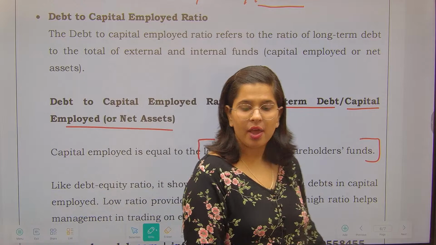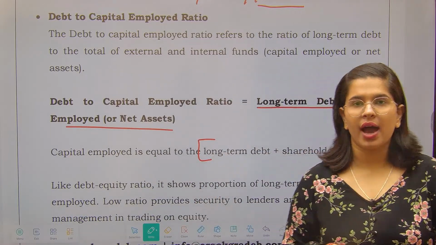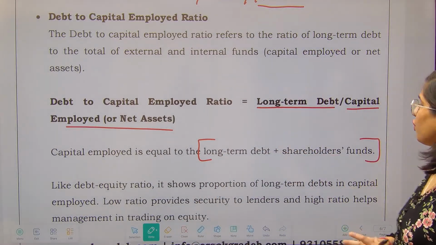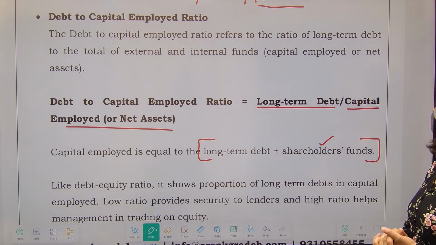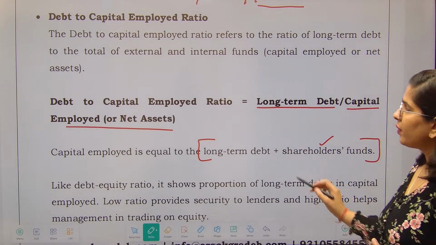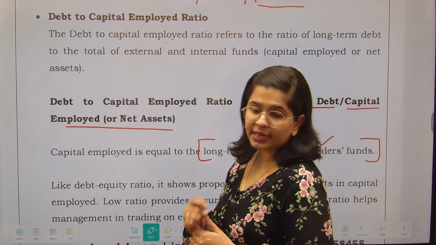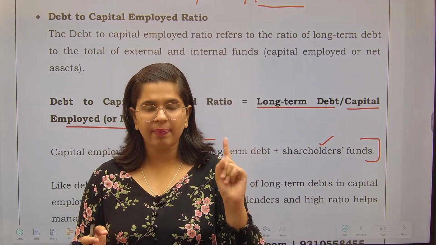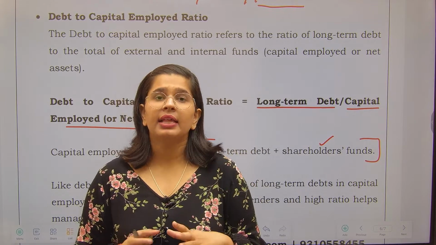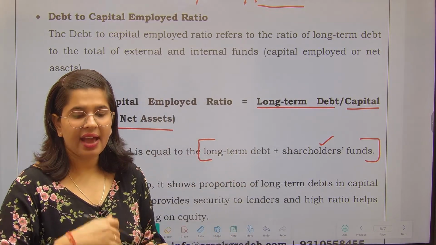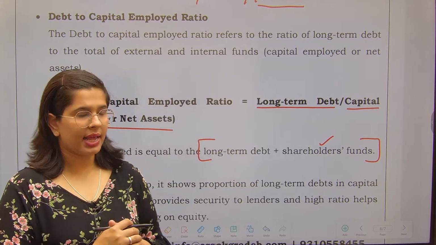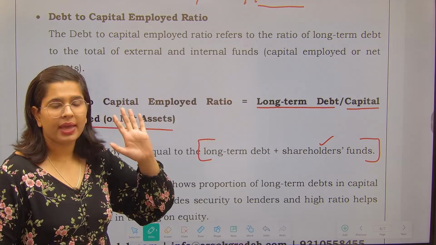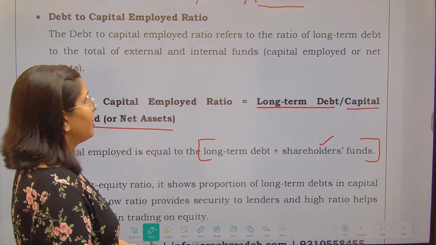This means, what are the total funds you have? In the debt equity ratio, we just included shareholders fund, right? But here we will be including long term debt also. So what is the total funds we have? Long term debt plus shareholders fund, right? This is the total capital we have employed in my organization and I will compare it with the long term debt. Fine.